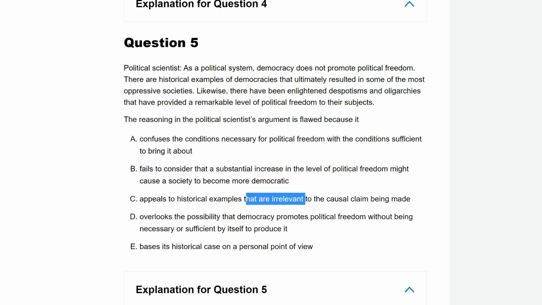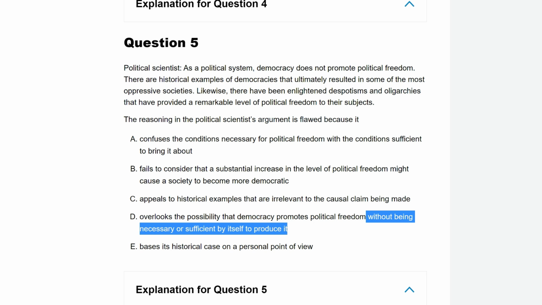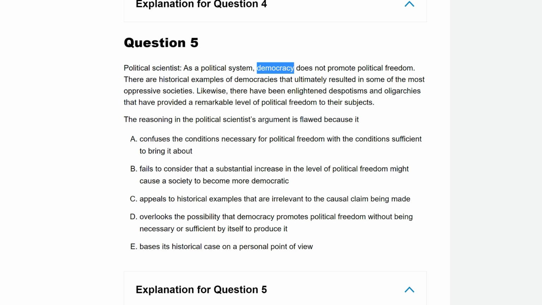Okay, D. Overlooks the possibility that democracy promotes political freedom without being necessary or sufficient by itself to produce it. Yeah, I like this one. That maybe democracy does promote political freedom, it's just not fully enough by itself to produce it.